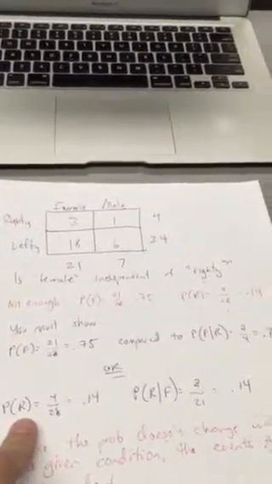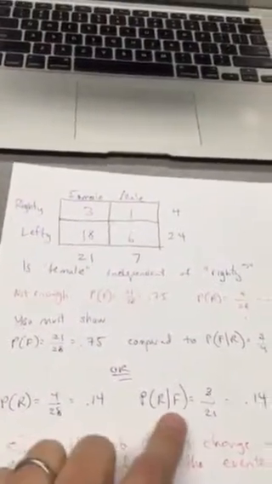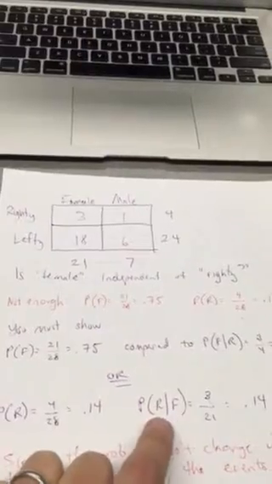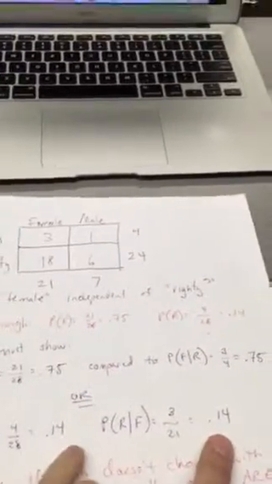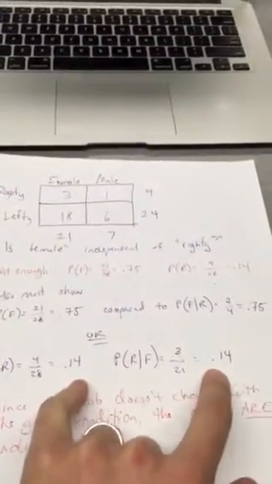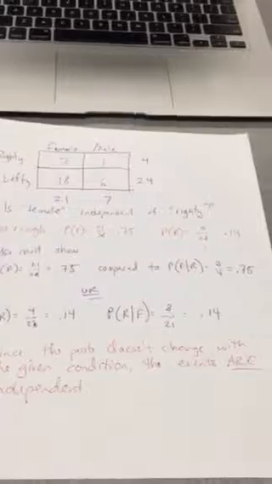You could also go at it the other way. Both of these are totally fine. You could say the probability of choosing a right-handed person, 4 out of 28, is 0.14. What's the probability of choosing a right-handed person given that she's a female? There are 21 females, 3 of whom were right-handed. That is also 0.14. It's not a coincidence. No matter which way you go here, these two probabilities are going to be equal, and that tells me the events are independent. Since the probability doesn't change with the given condition, the events are considered independent.